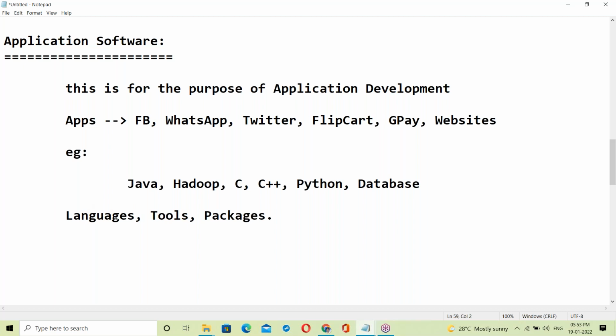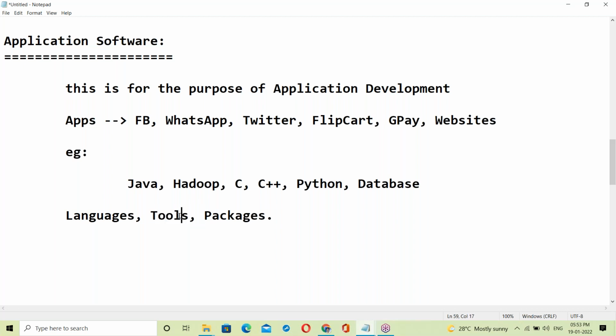There are some languages in software, like C language, C++, Python, Java, HTML, shell scripting. There are many languages, scripting languages, programming languages. Next, tools. There are data warehousing tools like Informatica, Ab Initio. Next, testing tools like QTP, Selenium. Next, reporting tools. There are different kinds of tools here.